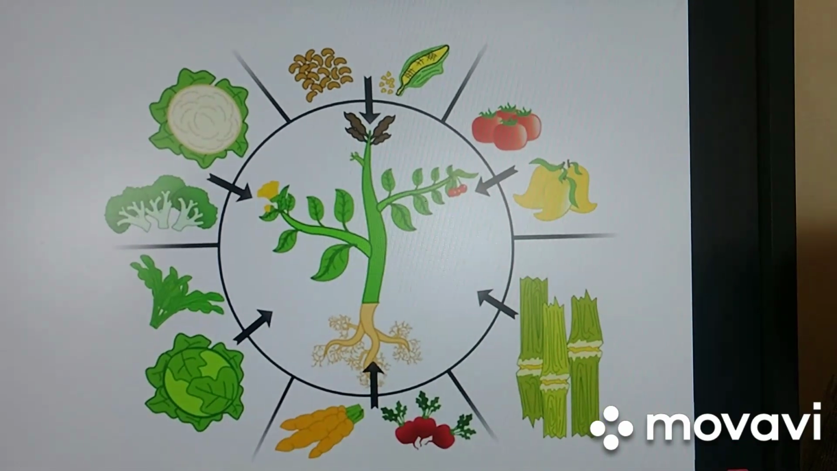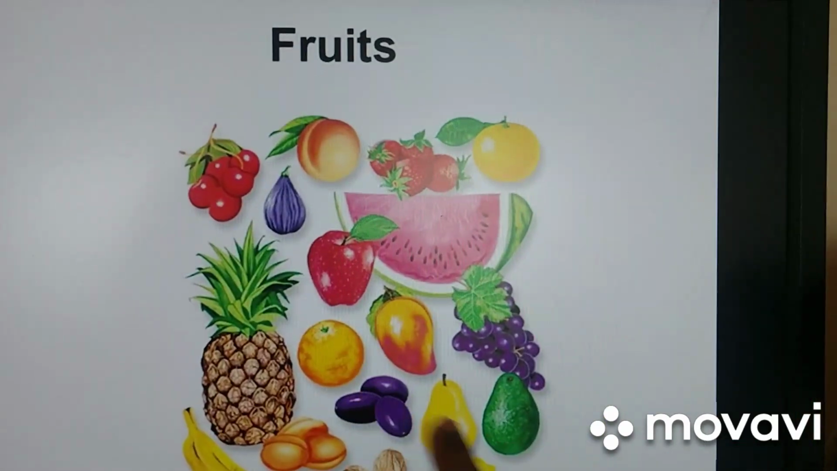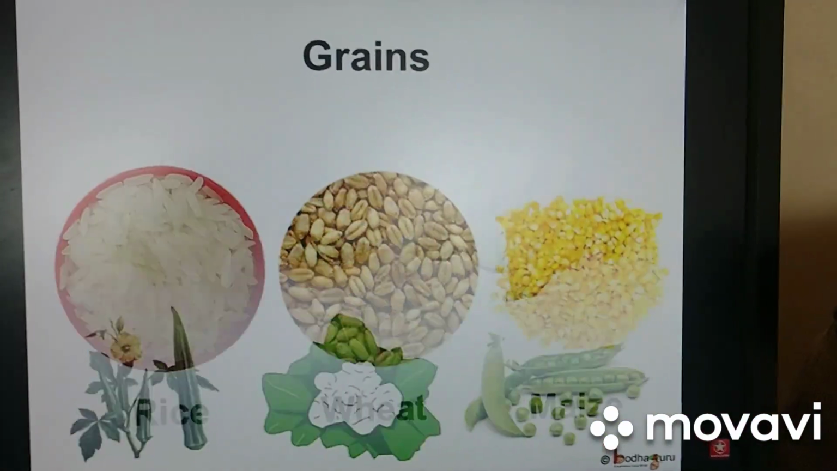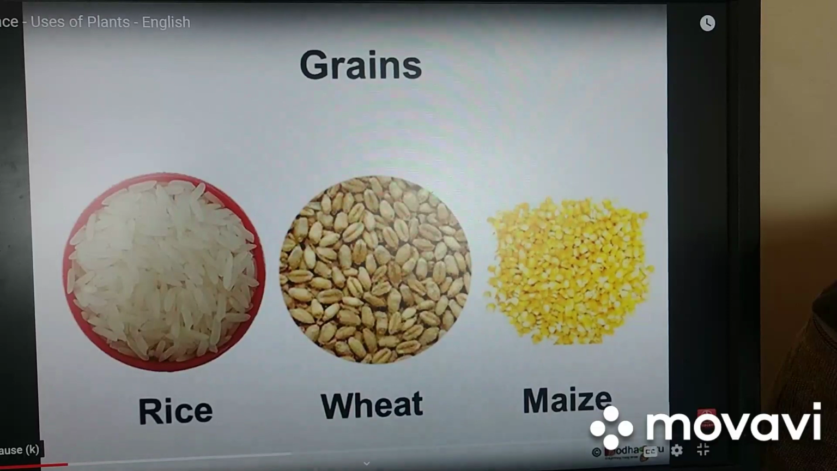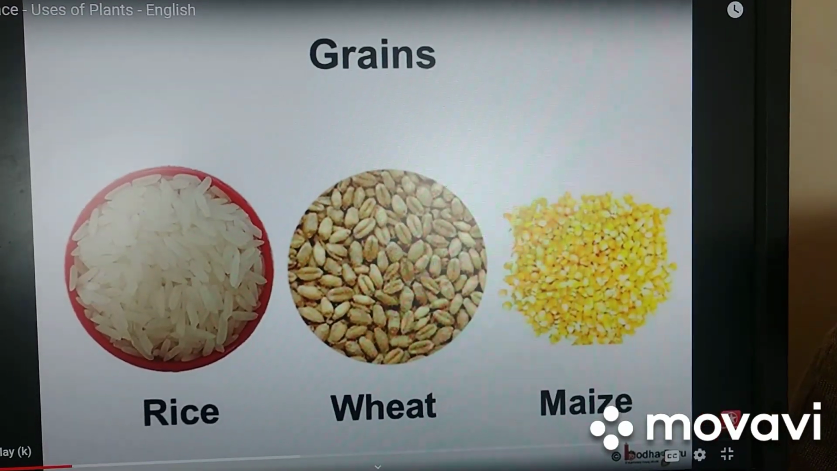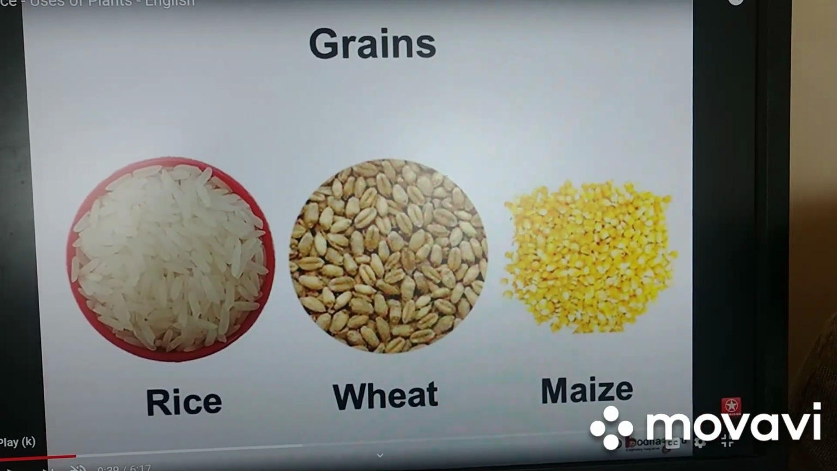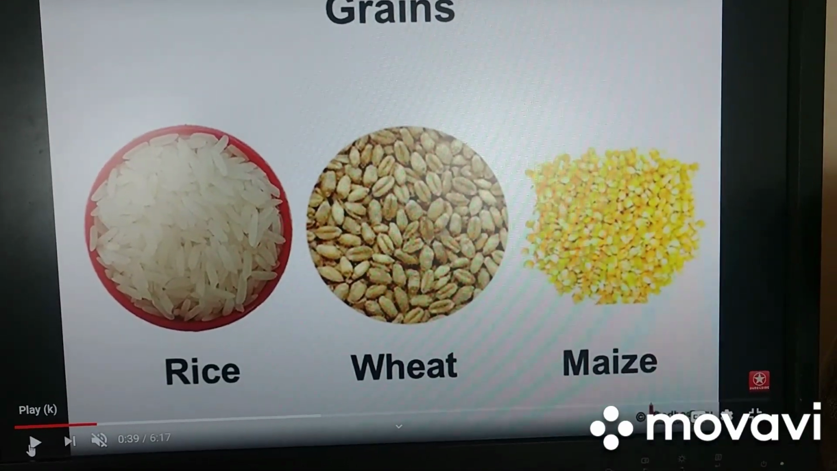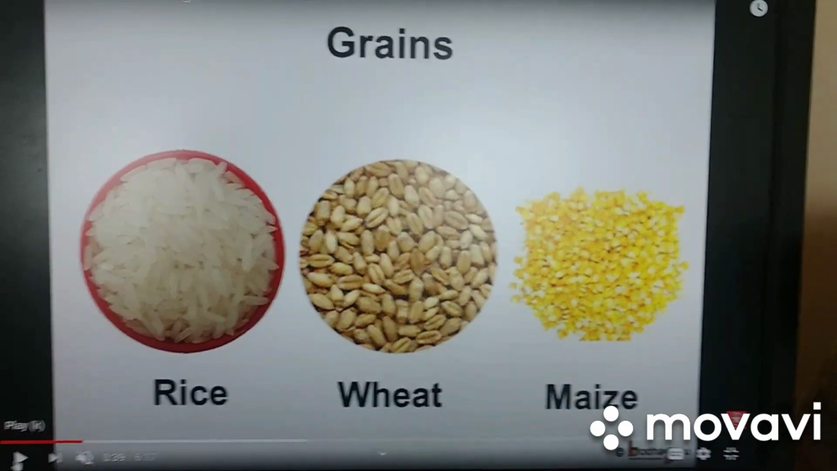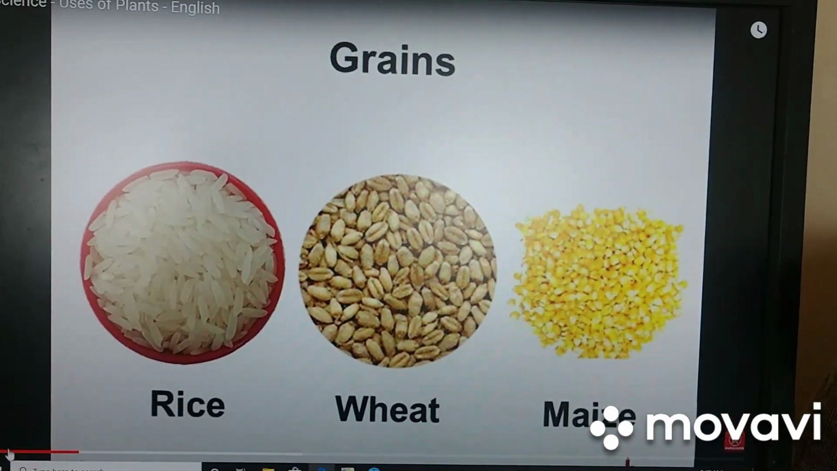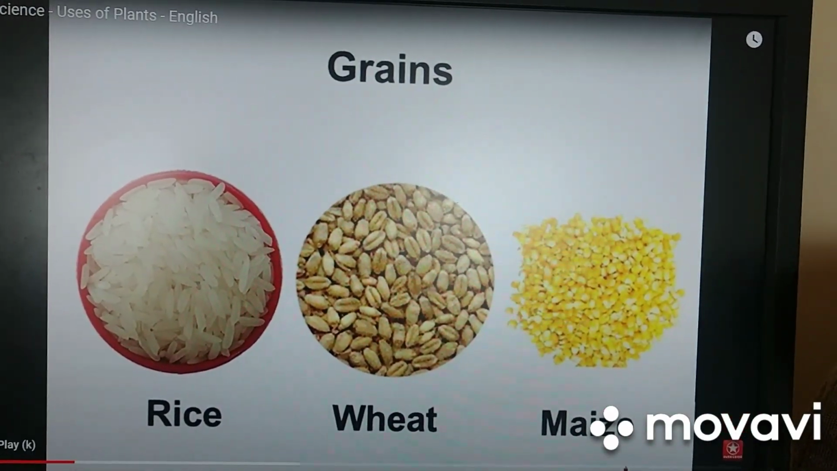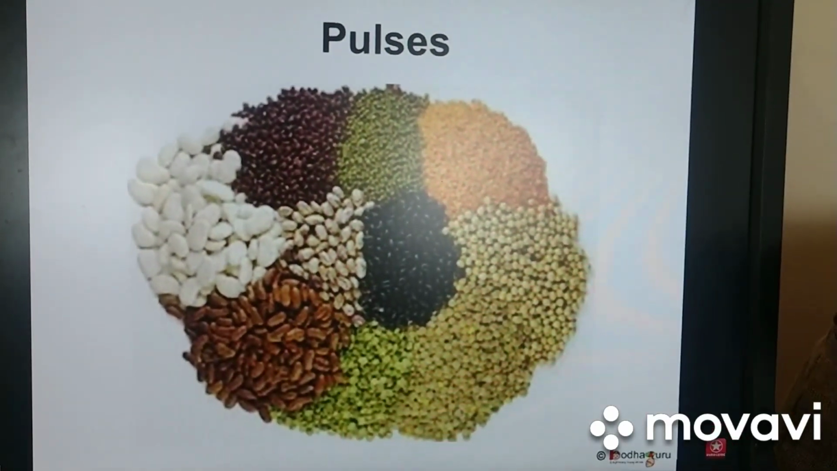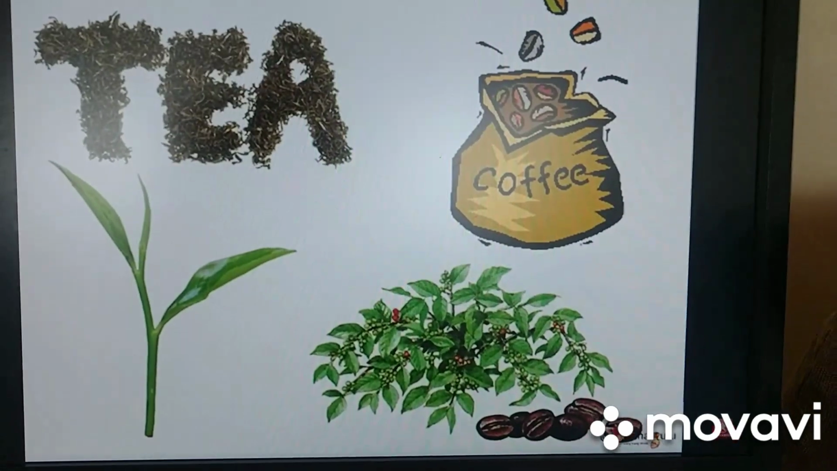Let's see one by one what all do we get. See, we get fruits from plants, we get vegetables from plants, correct? See, now grains. Where do we get rice from? Rice, wheat. Wheat is nothing but your chapati, roti, maize, nothing but your corn and everything. From where do we get? We get these from plants only. So plants give us food to eat. Very important, right? See, all the dals, pulses, all the different pulses we get from plants.